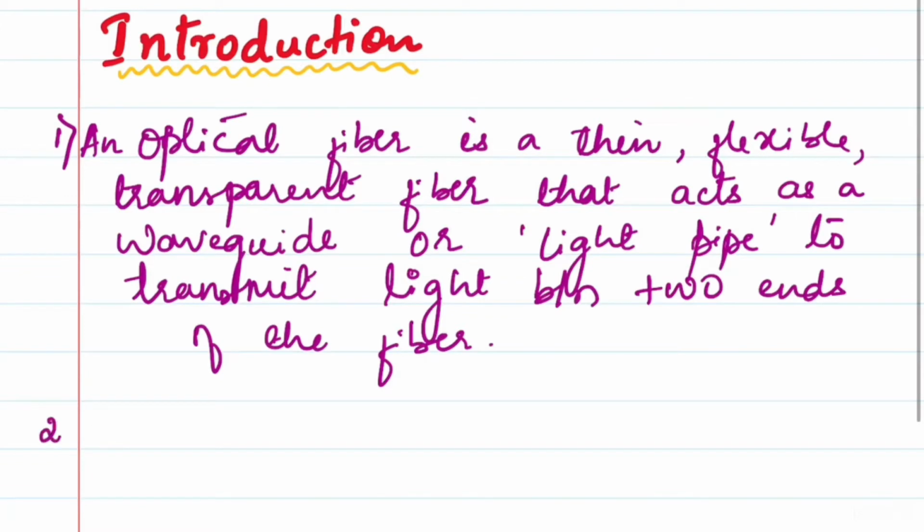In the next point you can include that an optical fiber is widely used in fiber optics communication. We have understood the developments that have been made in the field of communication over the years, and you can watch my previous video for that concept. I think you will get a nice hold on how communication has developed, what advancements have been made, and how the optical fiber has brought a huge change in the sector of communication. So optical fibers are very important because they are widely used.